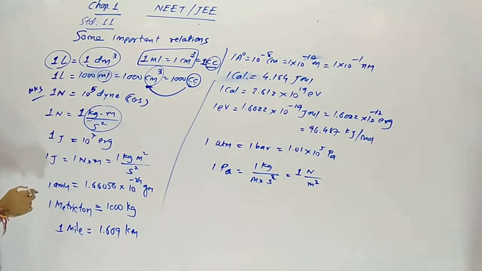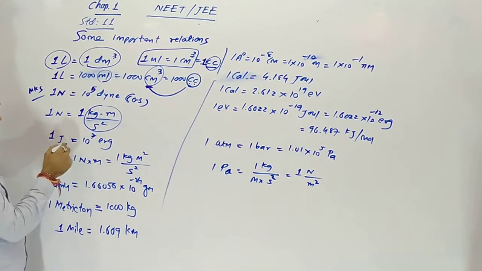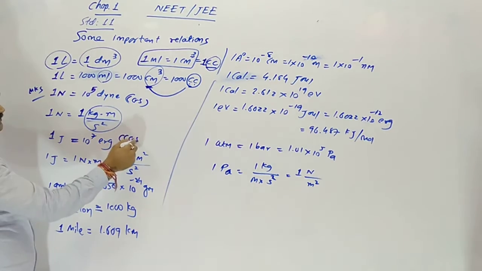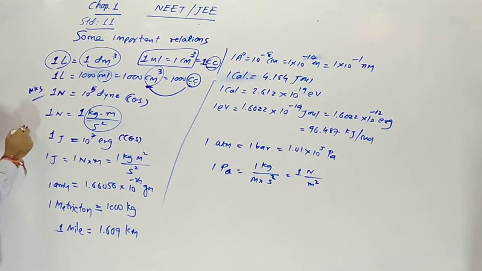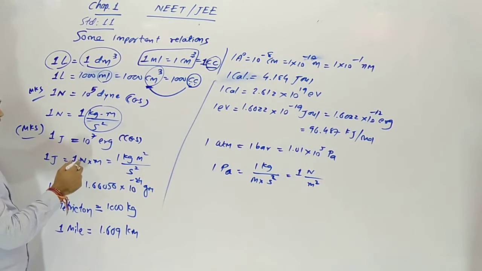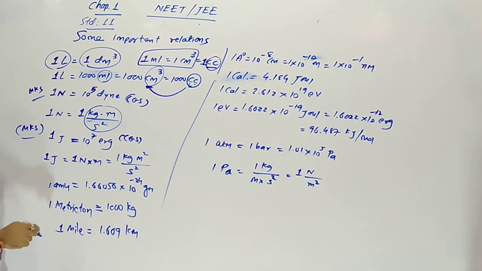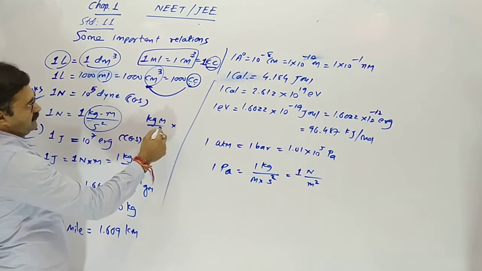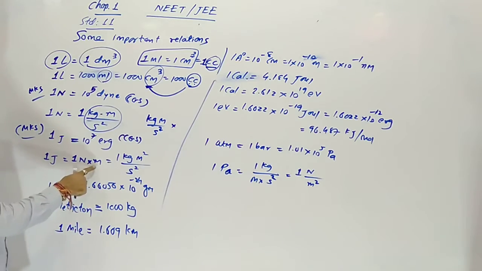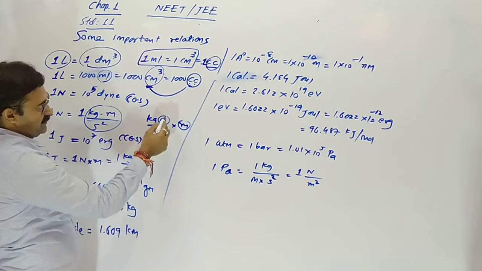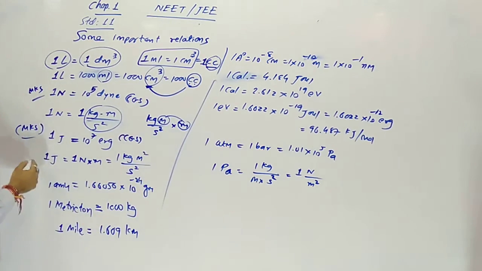1 joule, yes, unit of energy. 1 joule equal to 10 raised to 7 erg in CGS, erg, but in MKS it is joule. So 1 joule means 1 Newton into meter. Newton means kilogram into meter per second square. Here meter we have to multiply. So kilogram into meter square upon second square is 1 joule.